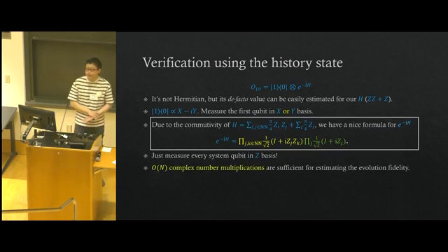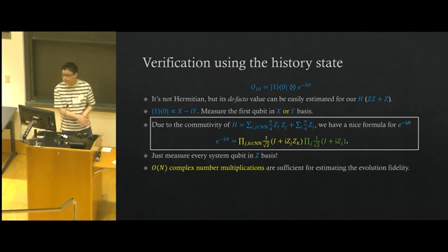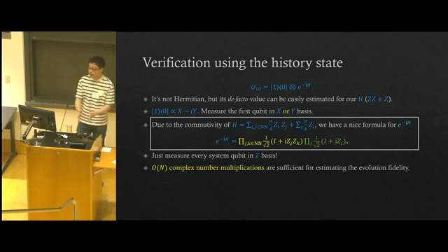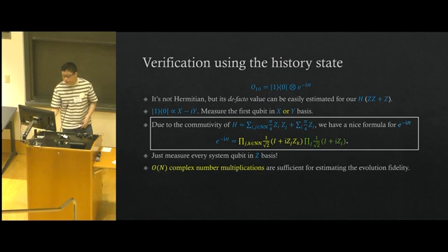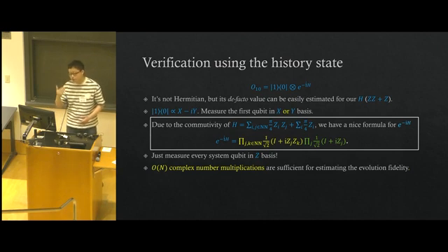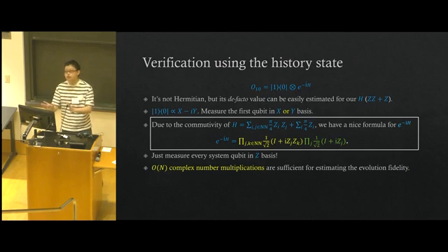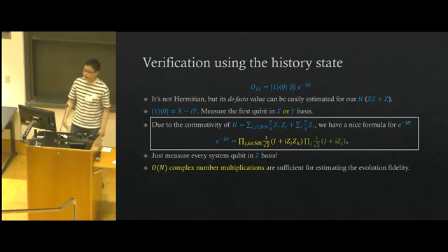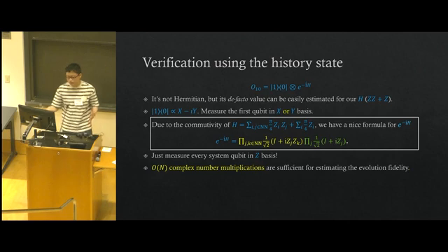Well, due to the commuting nature of our Hamiltonian, which is just ZZ plus Z, we have a really nice formula for e^{-iH}. It will just be the product of (I plus Z_k) times the product of (I plus Z_j). So this means that to get the value of e^{-iH} for any single copy of the state given by the prover, we just need to measure every system qubit or simulator qubit in the Z basis. So we get the Z_i values, and plugging these values into this formula, we get the value of e^{-iH}, which is, of course, a complex number.